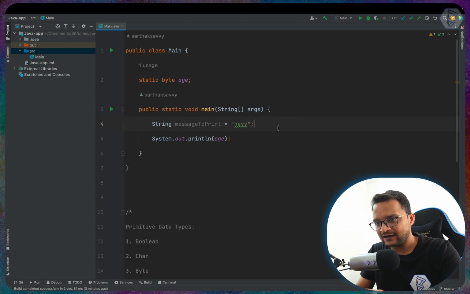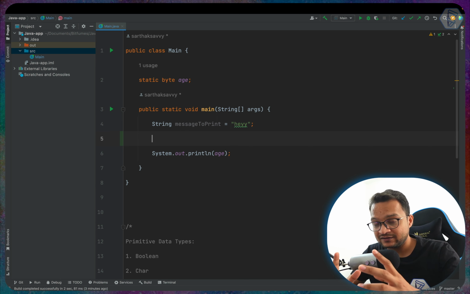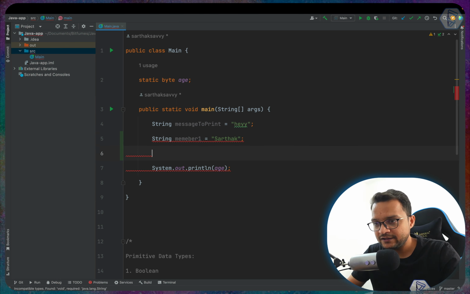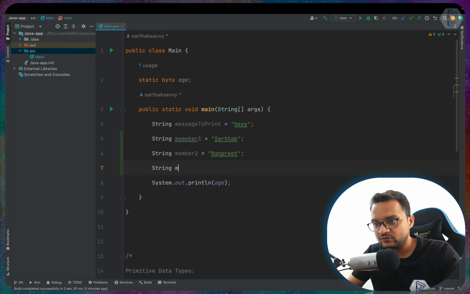Let's say I'm going to have the team members' names in my program. How can I do that? I say member 1 is going to be Sarthak, me. Then string member 2 is going to be Manpreet. Then string member 3 is going to be Debjit.